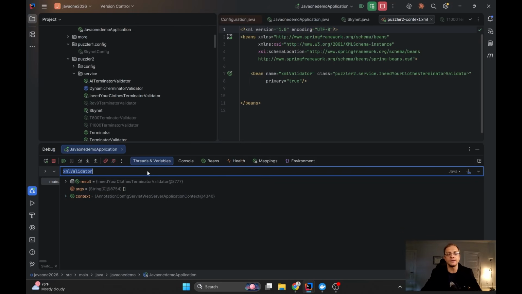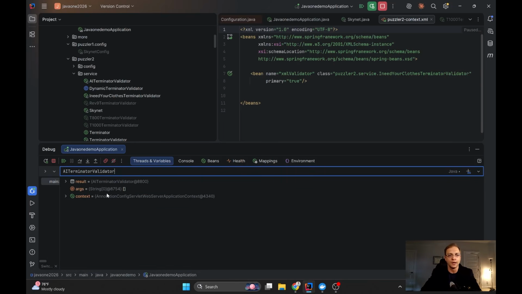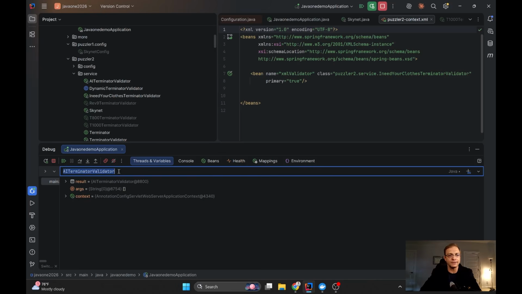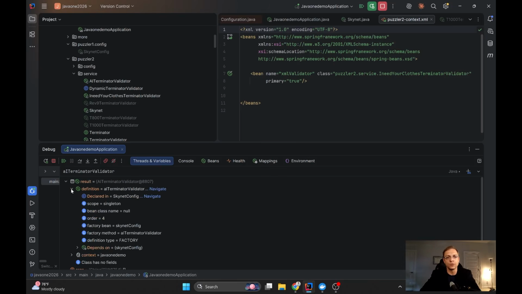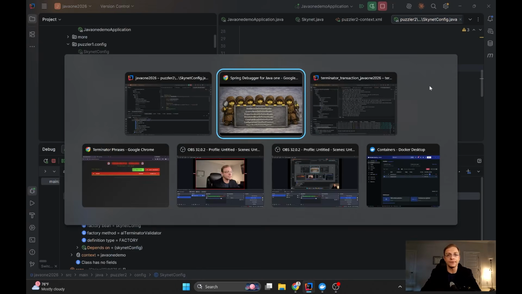We can find the AI terminator validator, which is uppercase, which was declared with the @Component annotation, and we can find the small one, which was declared in Java config. So I think that's enough about the bean declarations, and we can go on to the next puzzler.